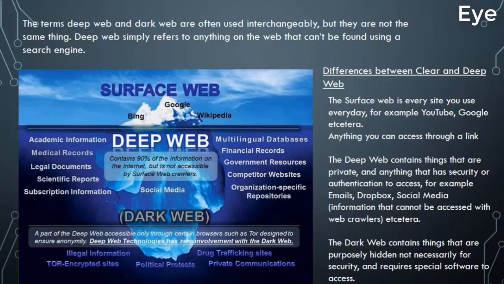Many people want to access the deep web, and they don't understand that the deep web is also part of the clear web, but slightly different. Now the dark web contains things that are purposely hidden, not necessarily for security reasons, and requires special software to access it, which we'll be discussing later in this course. An example of that is Tor. We need the Tor browser to access the darknet, because those are sites that are purposely hidden so that you can't index them with a search engine, unlike the deep web and the surface web.